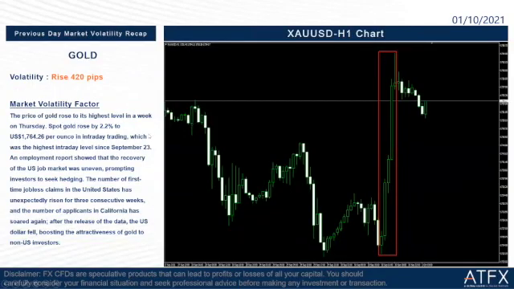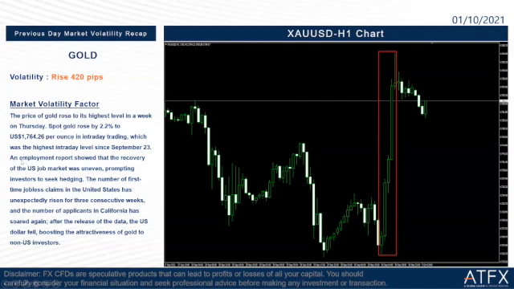Next part is the previous day market volatility record for gold. It rose 420 pips last night. So what happened on the gold market? Let us read the factor here. The price of gold rose to its highest level in a week on Thursday. Spot gold rose by 2.2% to $1,764.26 per ounce in intraday trading, which was the highest intraday level since September 23.